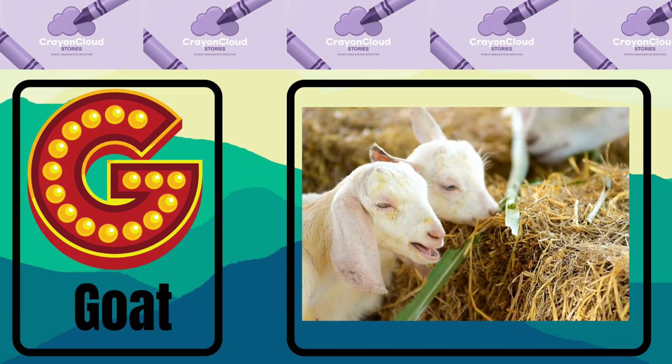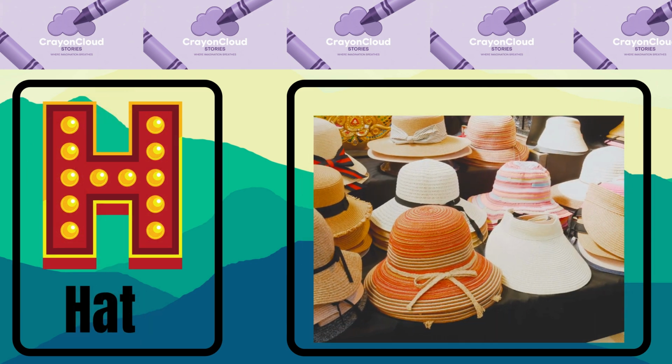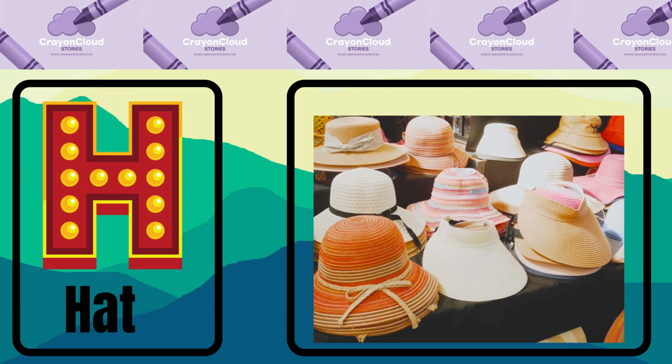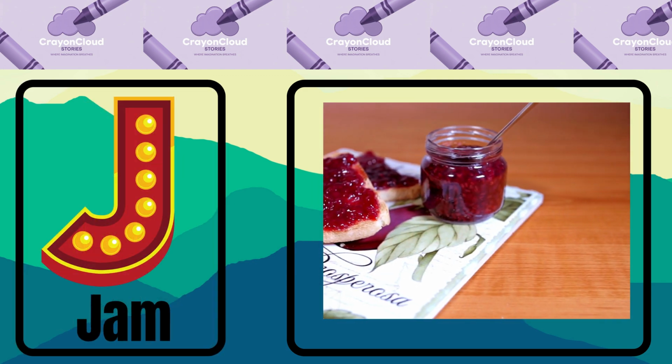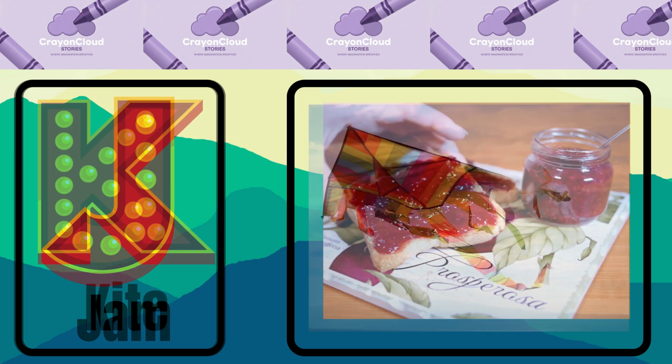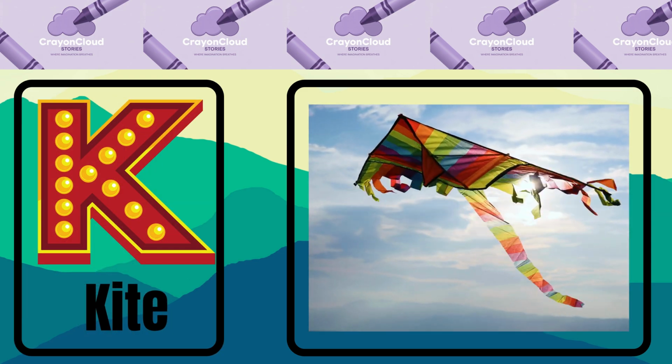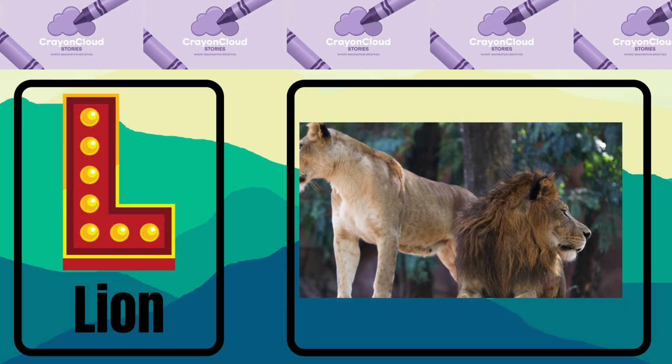G is for go. H is for hat. I is for insect. J is for jam. K is for kite. L is for lion.